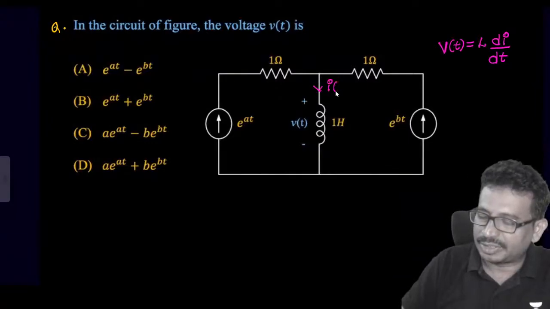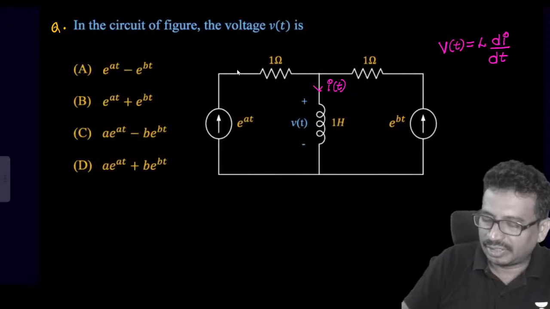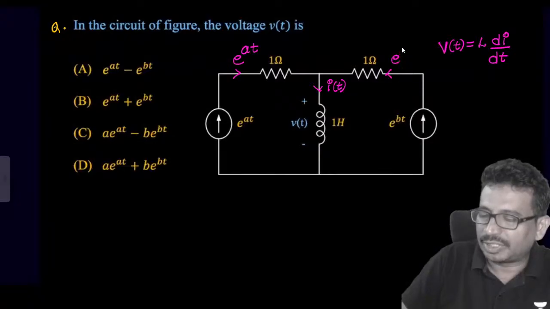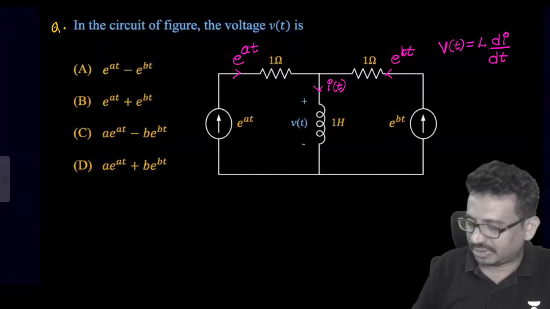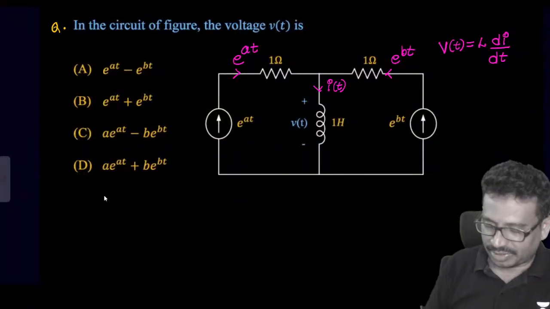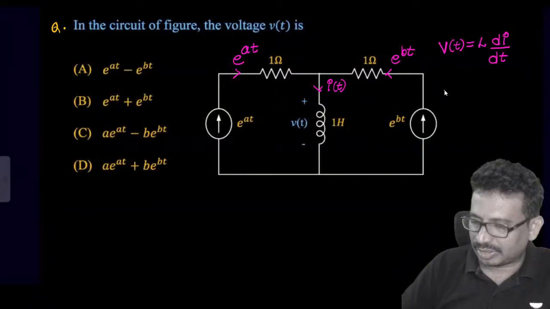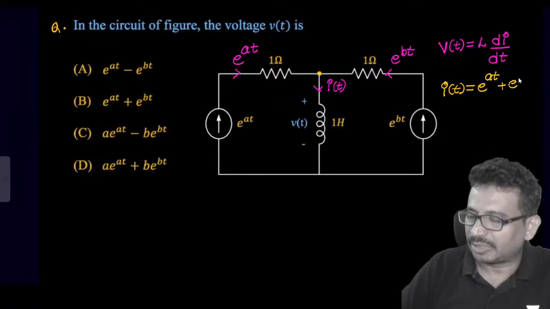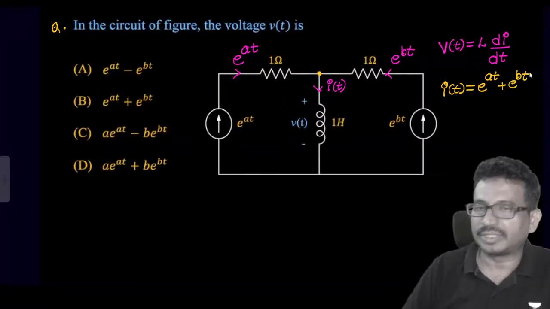If I call this current i(t), you tell me the value: e^(at), and this is e^(bt). So the total current i(t), by KCL at this point, is e^(at) plus e^(bt).